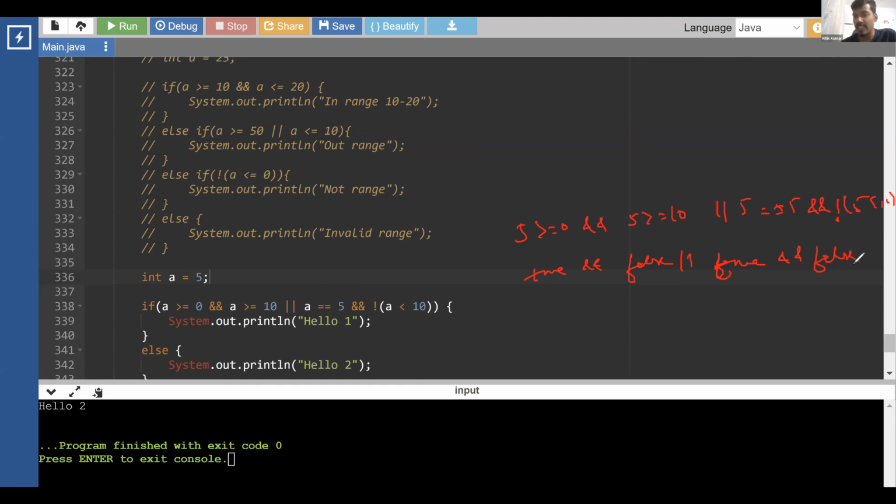Now look, firstly and will get executed. It doesn't get executed in order; first is and once. So this one gets executed first, so this result is false. Or this one is also getting executed first, so this is also false. So false or false is false. So this is now false, and we are going to the else part, printing hello.